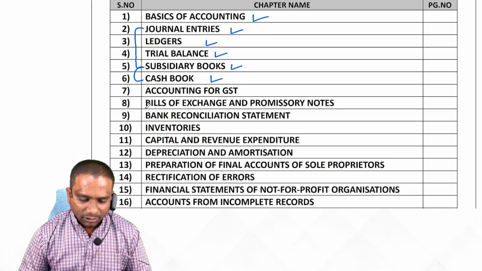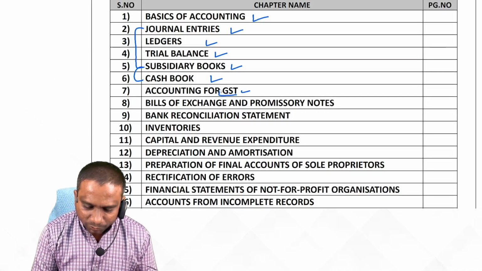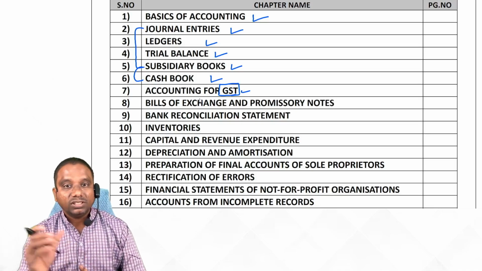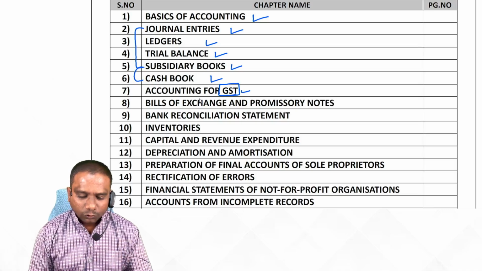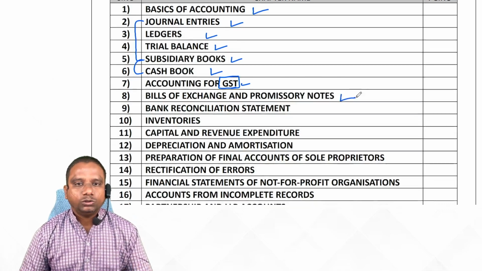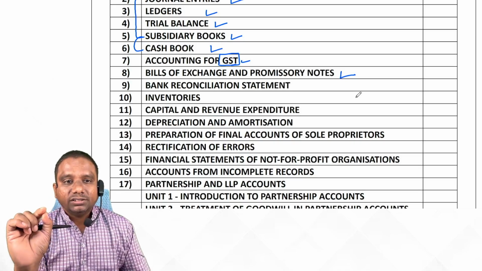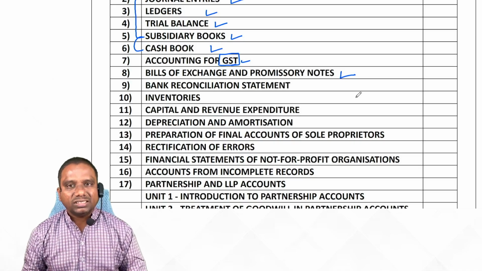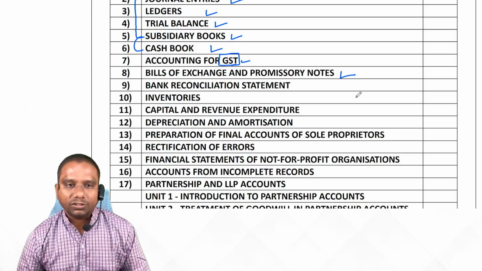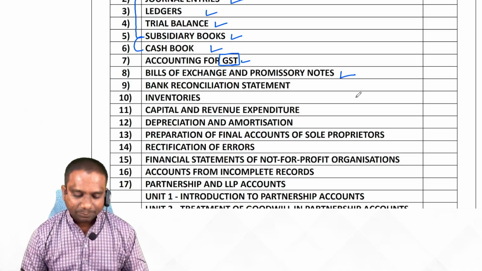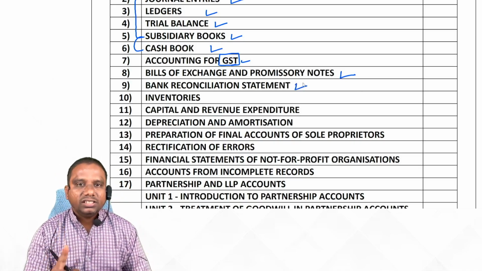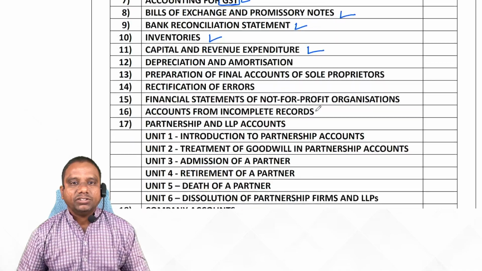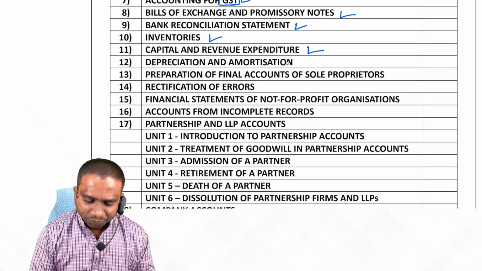Next one, accounting for GST. I hope you have heard the word GST, goods and service tax. That we can understand here also. Next one, bills of exchange and promissory notes. Now, commerce students, try to correlate the chapters here with your intermediate chapters. Then you can understand easily. Next one, bank reconciliation statement. Next, inventories, capital and revenue expenditure, and receipts also.